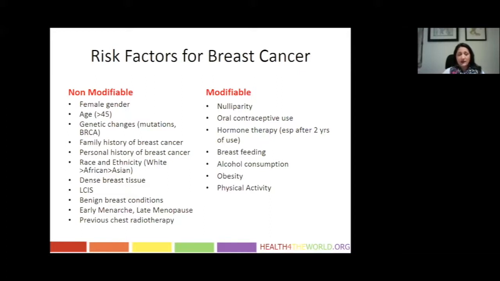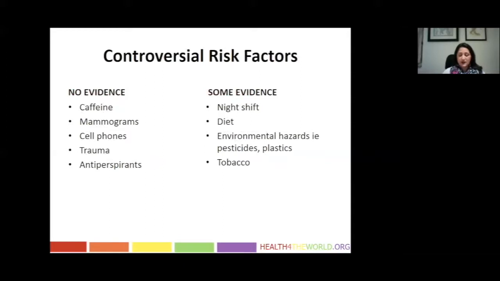In the non-modifiable category, one of the most important risks is family history, as this can heavily relate to the individual risk for that patient. There are also several controversial risk factors that are often talked about, and these can include caffeine, cell phone use, and antiperspirant use. At present, there is no evidence to suggest that any of these cause breast cancer. There is, however, some evidence that links diet, environmental hazard, and smoking. And so these are some things that we should always be asking about when we're taking a history of a patient with breast cancer.